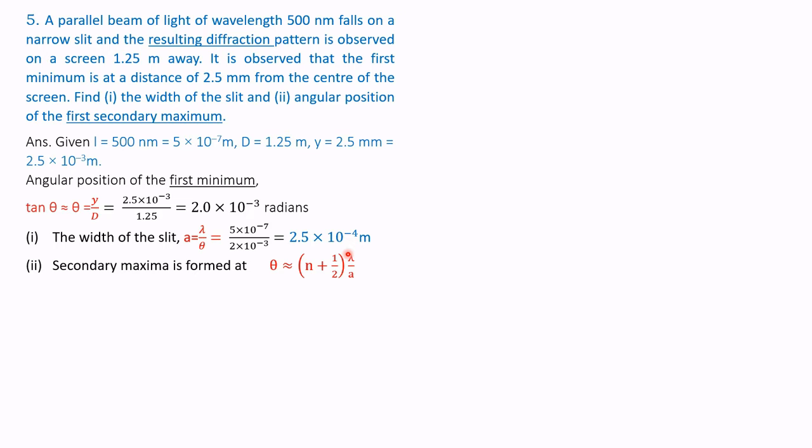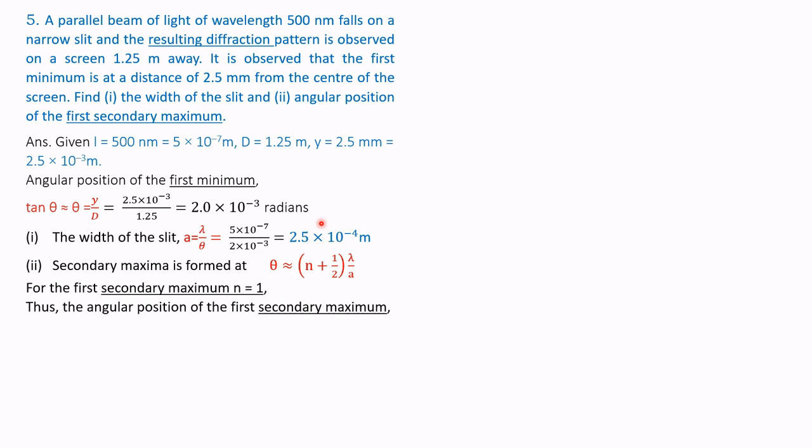Part 2. Secondary maxima is formed at, from the formula we have to remember, theta approximately equal to n plus half into lambda by a. This is the formula for secondary maxima. For the first secondary maxima, n is equal to 1. The question asked is the angular position for the first secondary maxima. Therefore, we substitute the value of n as 1.